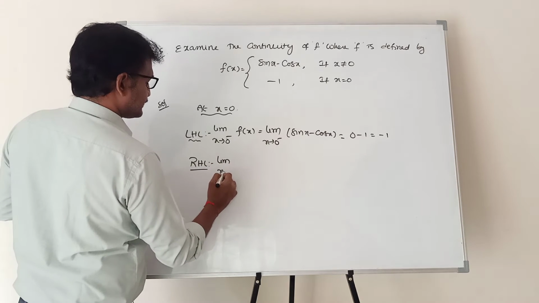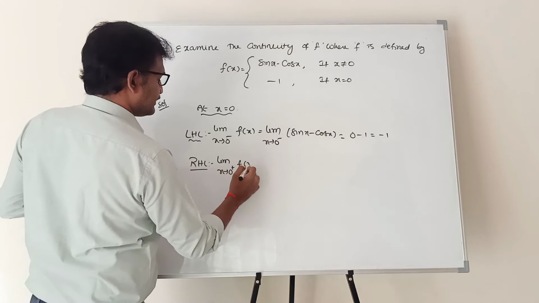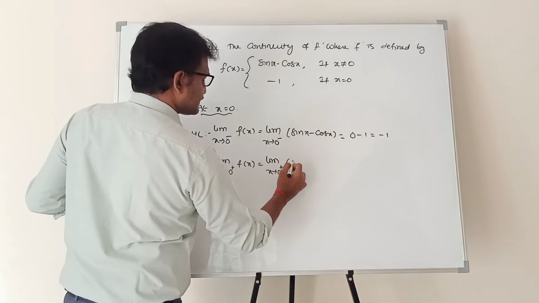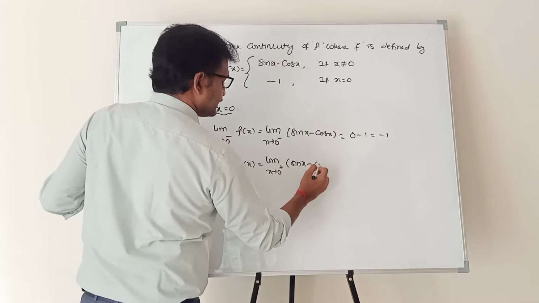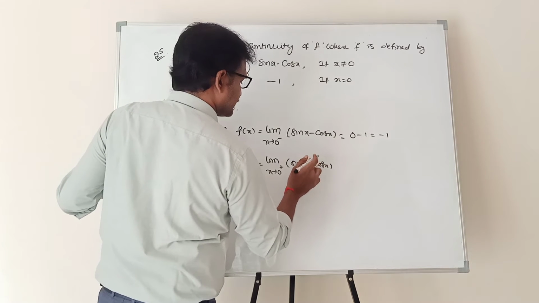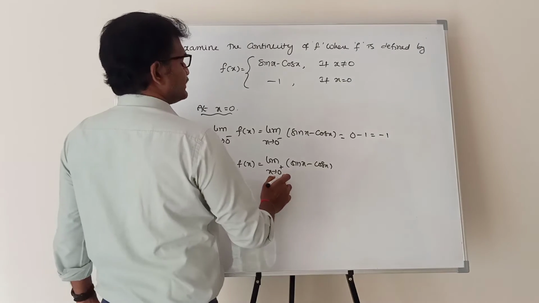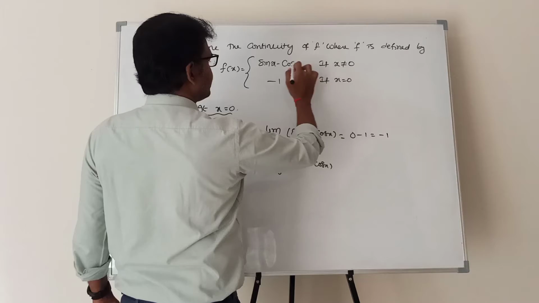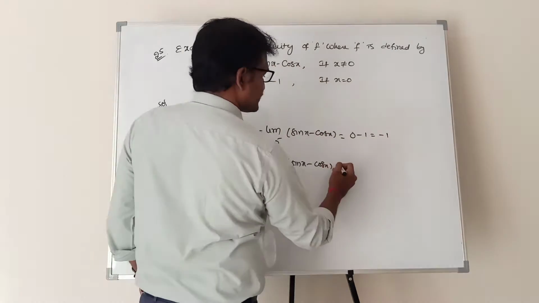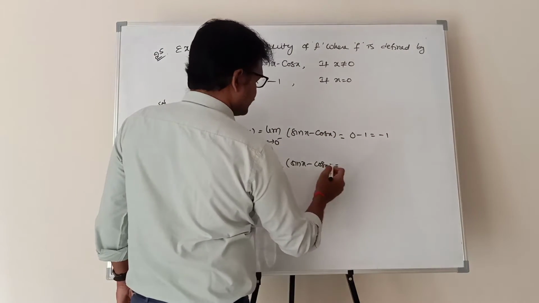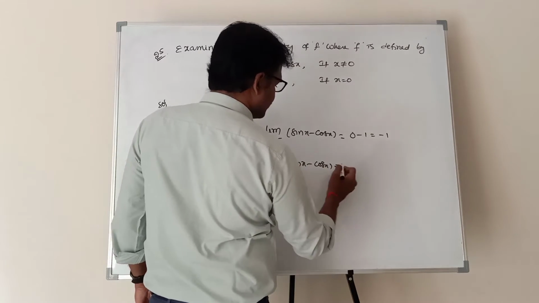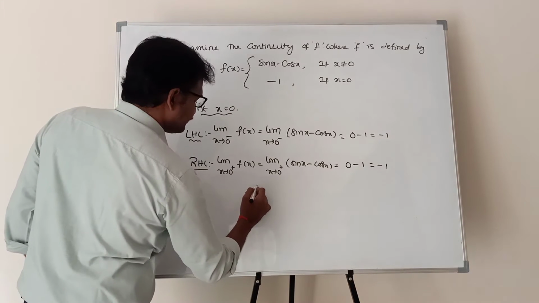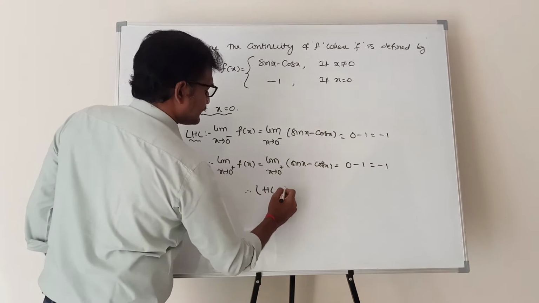Next, the right hand limit. Limit x tends to 0 plus f of x is sin x minus cos x only, because 0 plus means just greater than 0, and just greater than 0 means not equal to 0. Not equal to 0 means the function is sin x minus cos x. So put x equal to 0, since x is approximately 0. That's why I am substituting 0. Sin 0 minus cos 0 is minus 1.